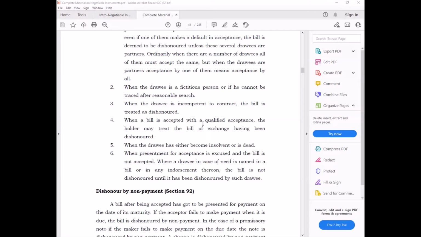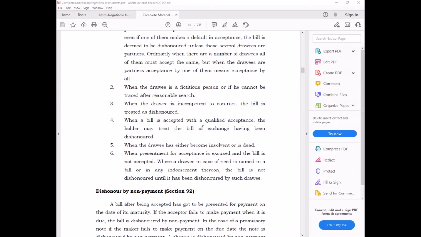He can treat the bill as dishonored if the acceptance is not general. Fifth condition is that the drawee has either become insolvent or is dead. In both conditions, the bill is dishonored.